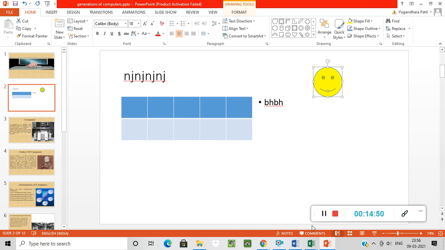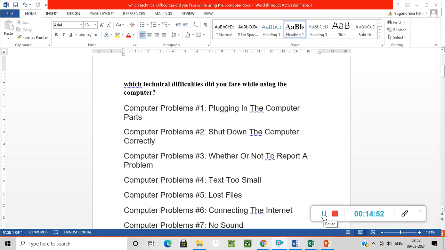Okay, now students, in the next video you have to create one PowerPoint presentation, and your topic is ISRO. Okay, see, in your science 1 book, page number 114, the project is given over there.